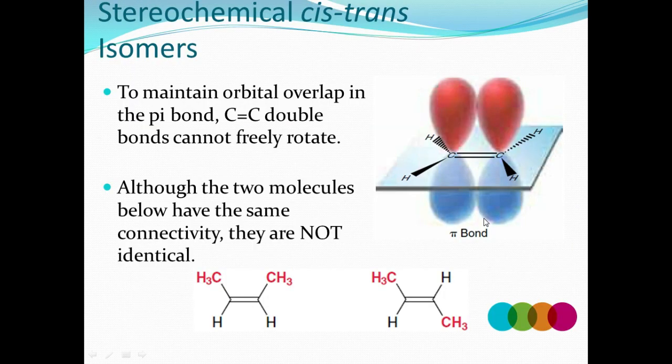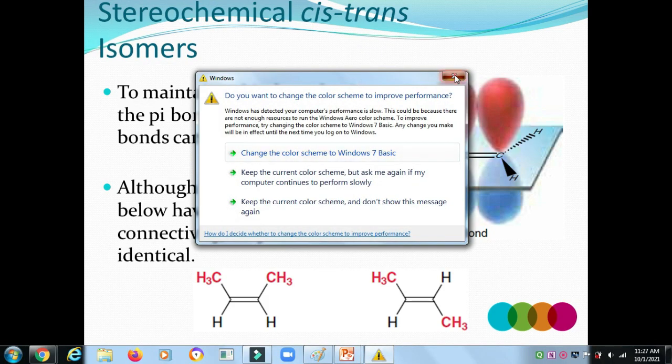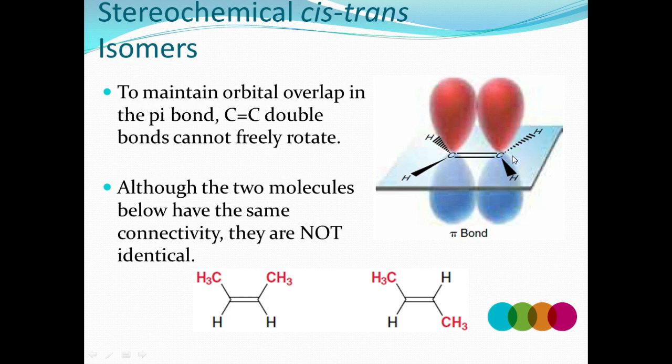Here the stereochemical form is cis-trans isomerism. What does cis-trans isomerism mean? In geometrical isomerism, there is a carbon-carbon double bond with four groups located on it. The double bond cannot rotate freely because of a restriction: the pi bond and sigma bond do not rotate. So there is restricted rotation here, and two molecules have the same connectivity but are not identical.